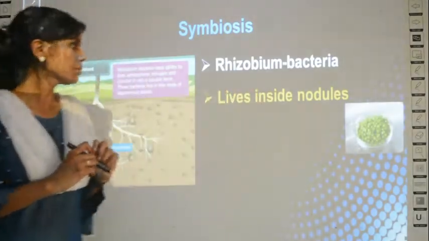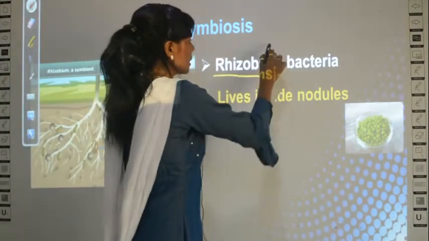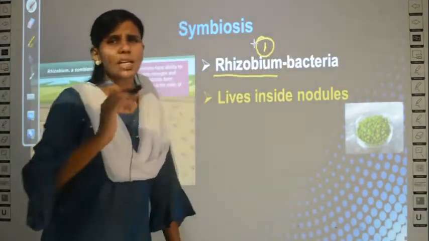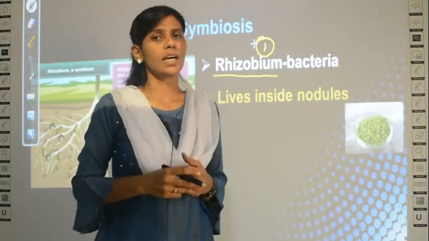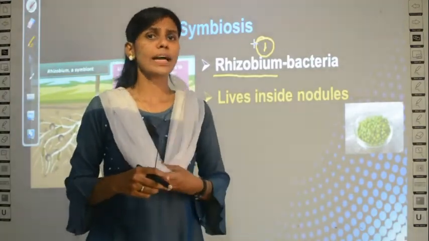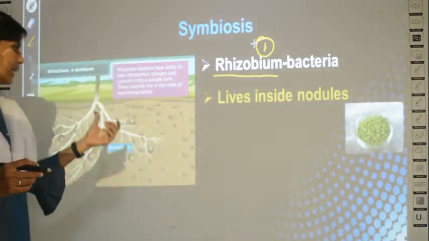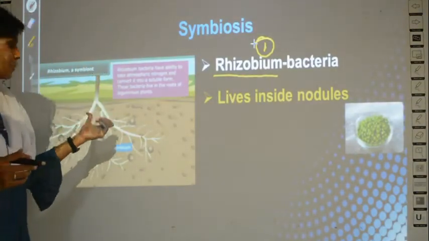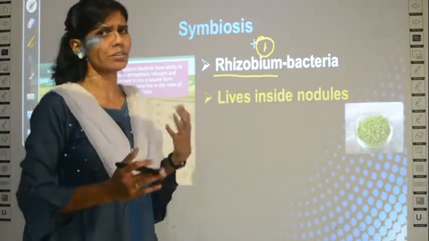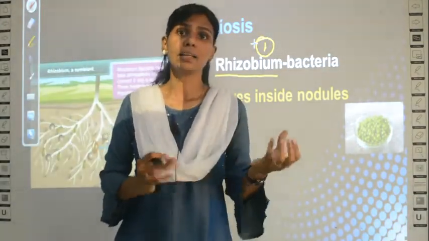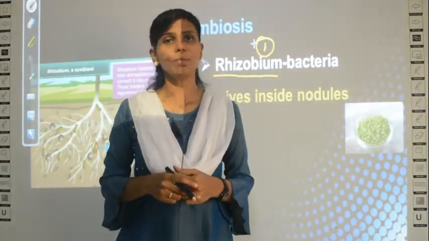So the organism number 1 here is rhizobium. What is rhizobium? Rhizobium is the name of a bacteria. Where can you find this type of bacteria? You can find it in the nodules. See, usually in some plants called leguminous plants. What is a leguminous plant? You must have studied in your lower grades also. Plants like peas and beans are called leguminous plants.